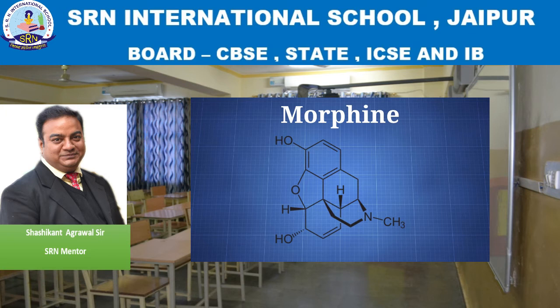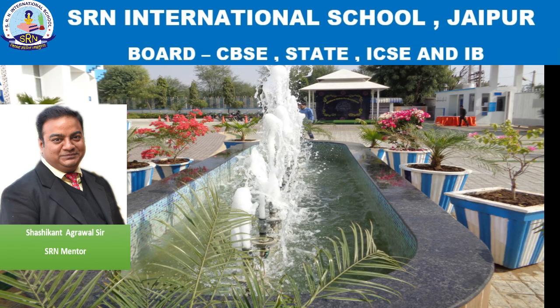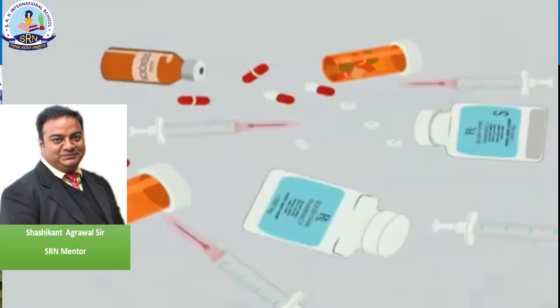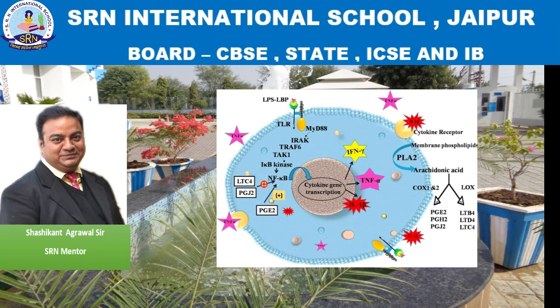So, such types of anesthetics which desensitize only a particular part of the body or organ are called local anesthetics. And the examples of local anesthetics are lignocaine, lidocaine, and procaine. These are derivatives of a drug called cocaine. Now, cocaine is a very abusive drug, but scientists and doctors have prepared medicines out of it, and they are local anesthetics such as lignocaine and lidocaine. Also, procaine is one of the very effective local anesthetic drugs.